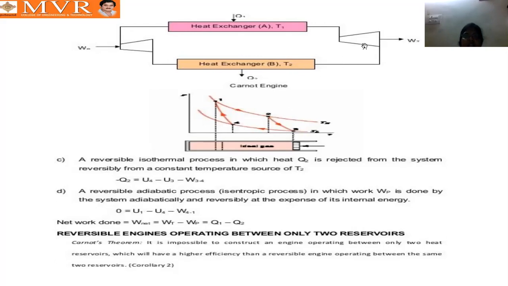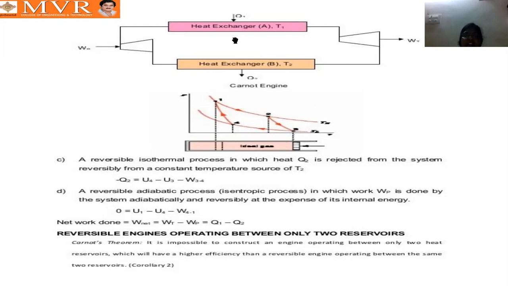First of all, I will give a clear explanation with a diagram. Here, this is a compressor. We give work to the compressor, and this is a turbine, where work is done by the system. We supply work to run the compressor, and we get work from the turbine, which drives the generator and gives us electricity.